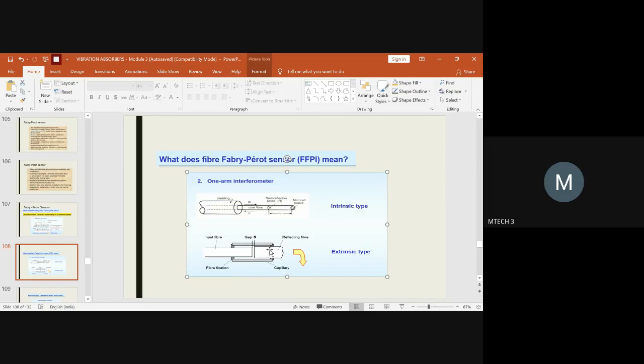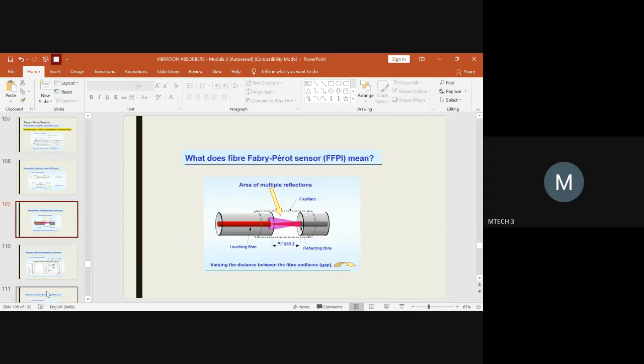And hence it is the extra arrangement that we are making for the Fabry-Perot sensor, and hence this classification comes with respect to the extrinsic type of Fabry-Perot sensor. So this is what you have to understand with respect to the Fabry-Perot sensor.